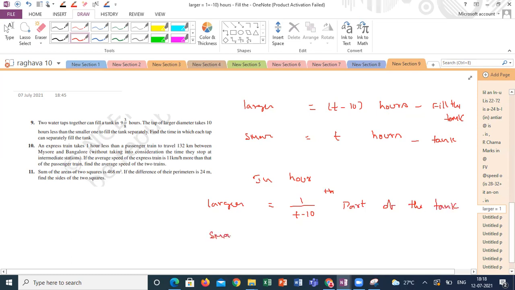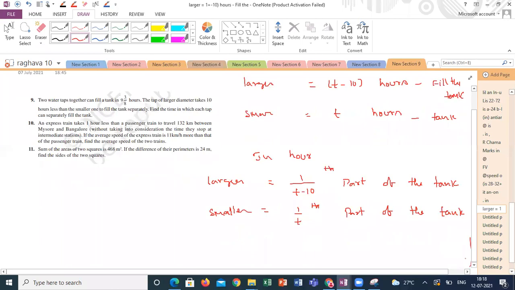The smaller one will complete 1 by T-th part of the work. Guys, did you use the same method or any other method? Same, sir. The same method.